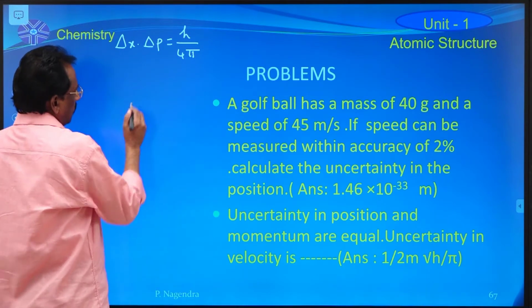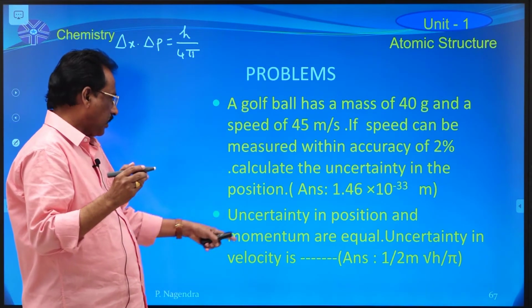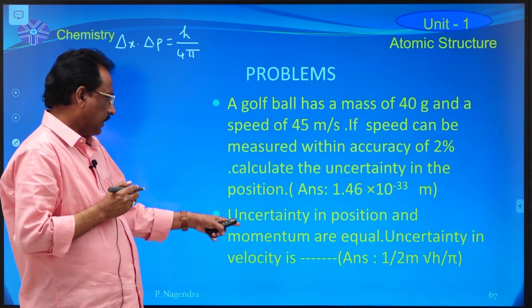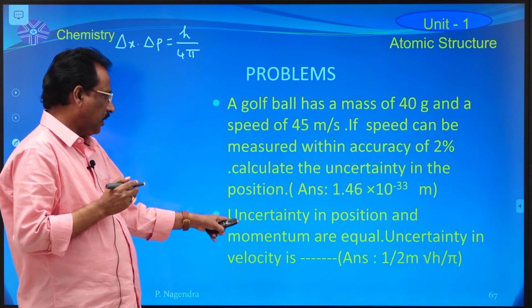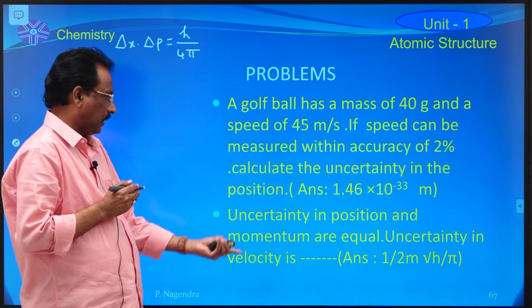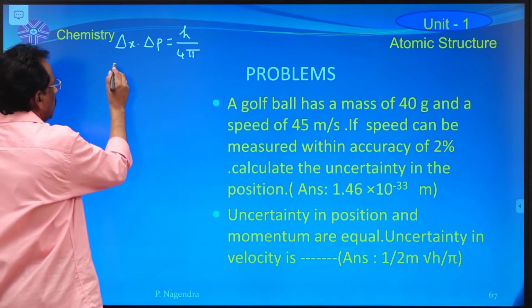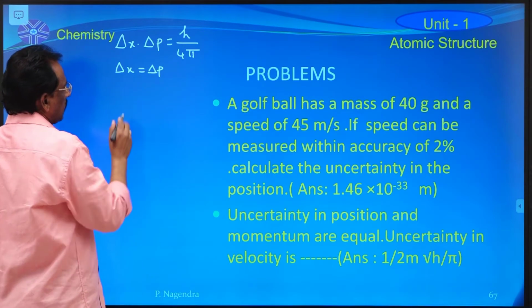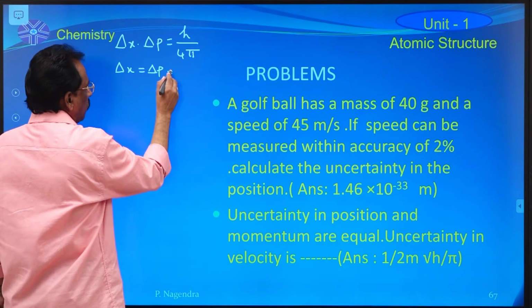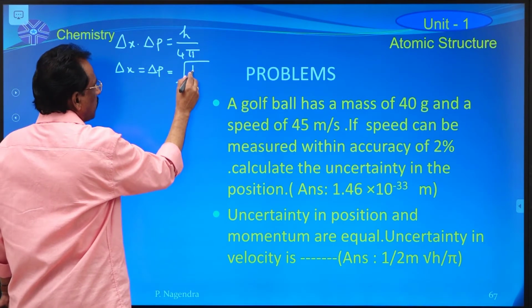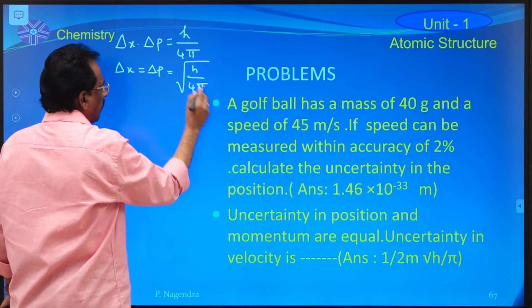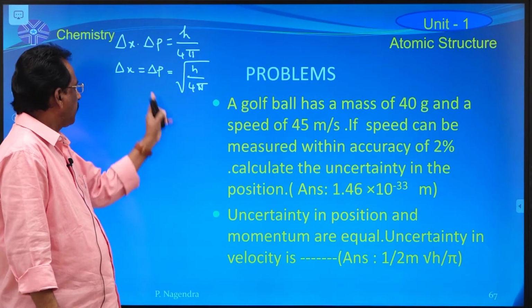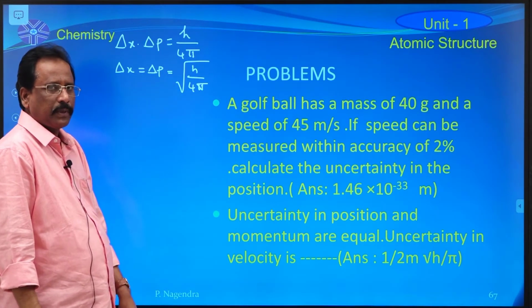If uncertainty in position and the uncertainty in momentum of the particle like electron are equal, that means delta x is equal to delta p, and these two values are equal to square root of h by 4 pi, because delta x is square root of h by 4 pi, delta p is also square root of h by 4 pi.